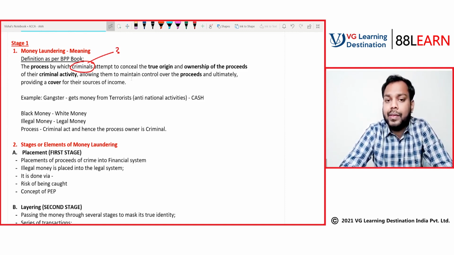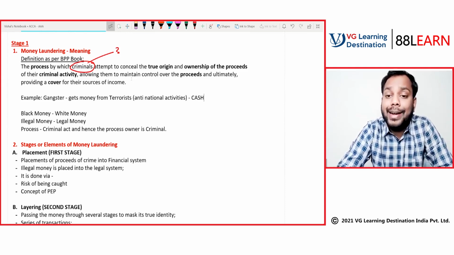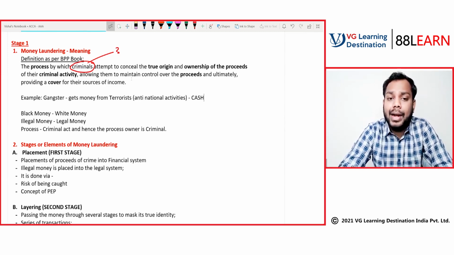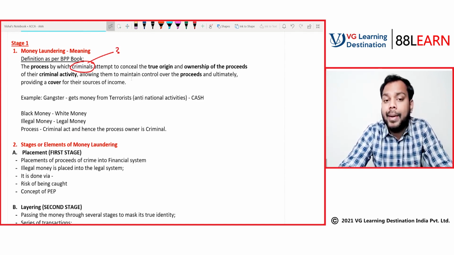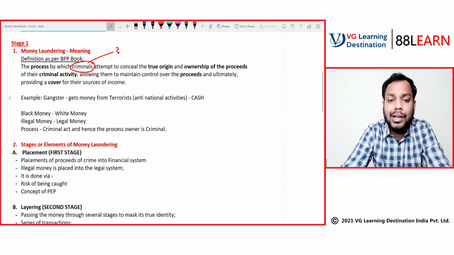All these types of transactions are done in cash. Why? Because in cash, no trails can be identified. But if we take the money in the bank account, the trails can be identified, that who has transferred the money. The trails of the money can be identified. So generally, these types of transactions are done in cash.